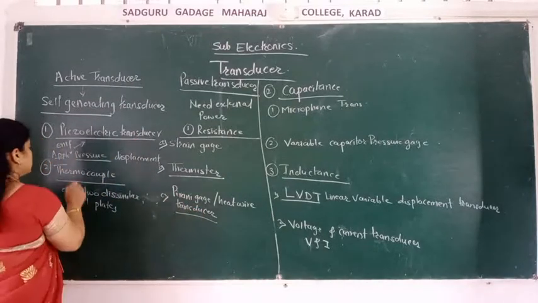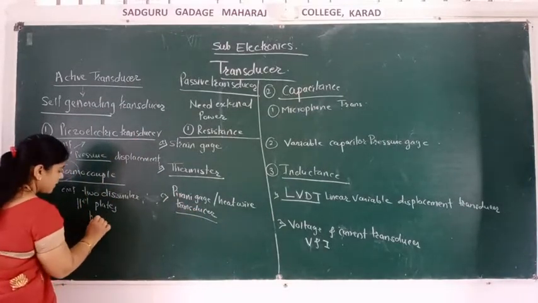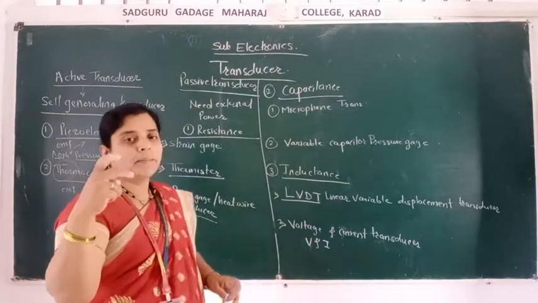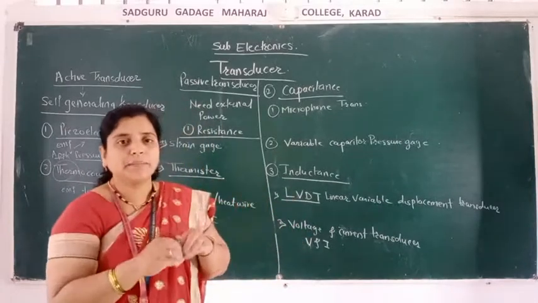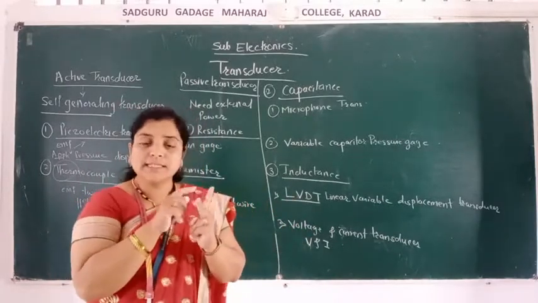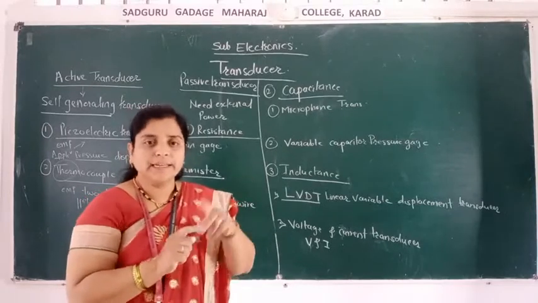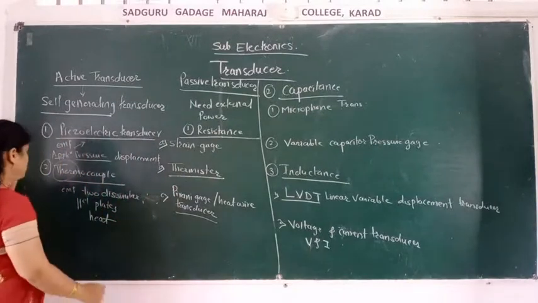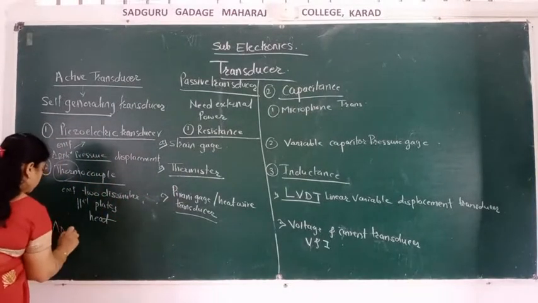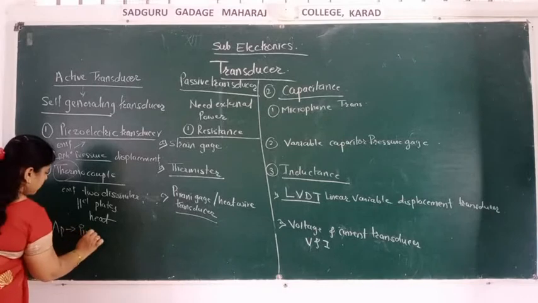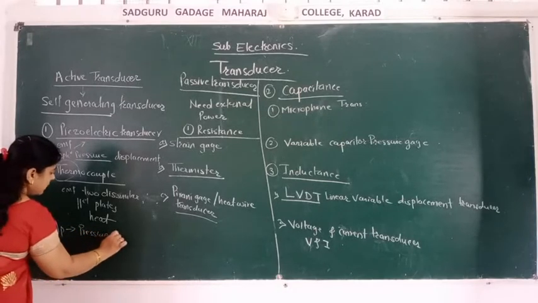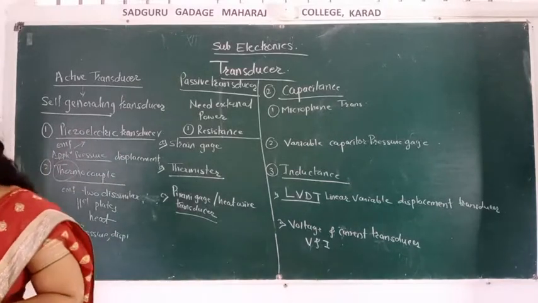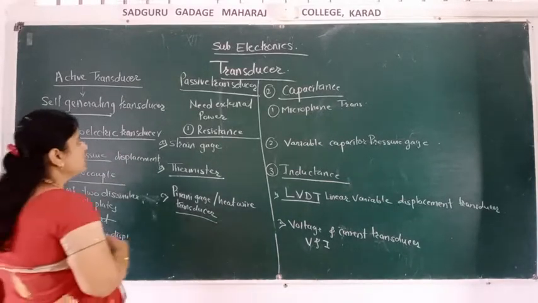Thermal means heat. When heat is applied, the EMF between the two dissimilar plates increases, or EMF is produced between the two dissimilar plates. When heat is applied, it is called a thermocouple. This transducer is also used to measure pressure and displacement.